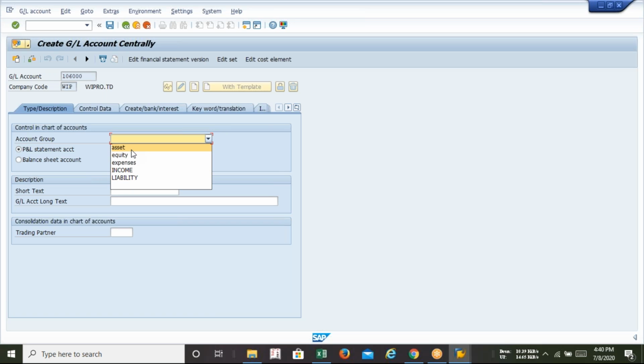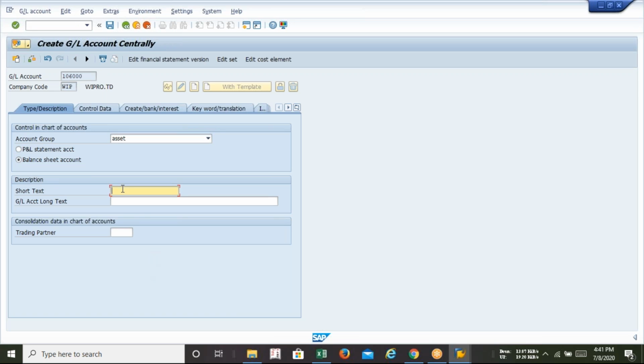It depends on your accounts group. You remember that when we discussed the accounts group, we discussed these 5 heads: asset GL, equity GL, expenses GL, income GL, and liability GL. So at the time of creation of the accounts group, you can use these 5 types of GL. I am going to create the asset GL. Now, P&L or balance sheet? We all know that asset comes under the balance sheet.